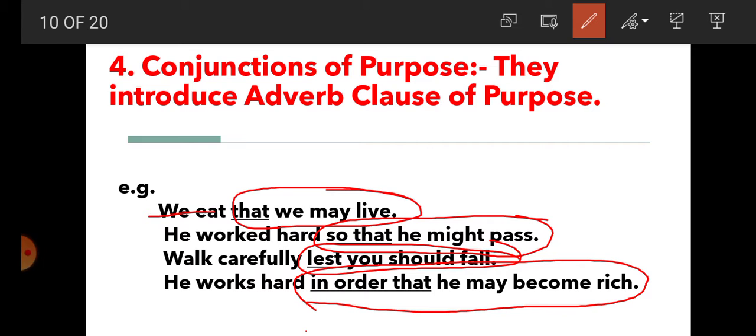So a reason is, a purpose is presented here, and that's why here, student, the conjunction that, so that, lest, and in order that, they are what? They are conjunctions of purpose.